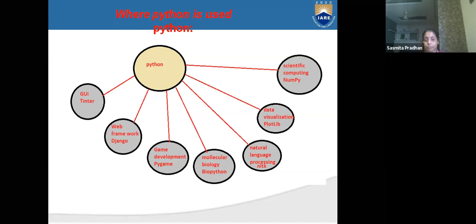Game development. In game development, Pygame means Python games. Many games are made by using Python. And molecular biology by Python, BioPython, means in molecular biology also you can use Python. And natural language processing